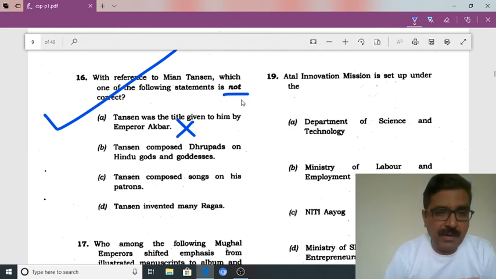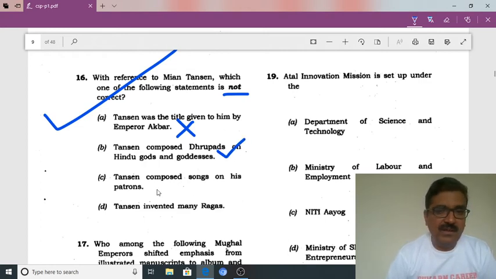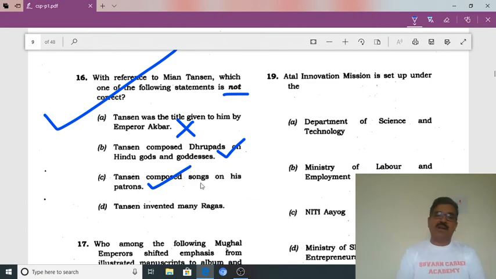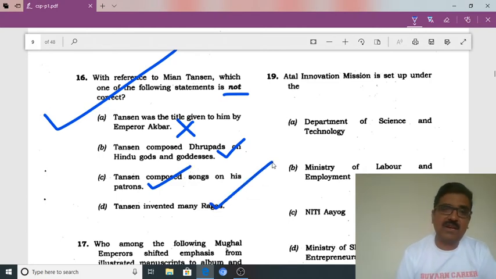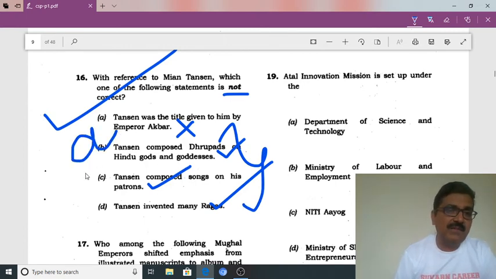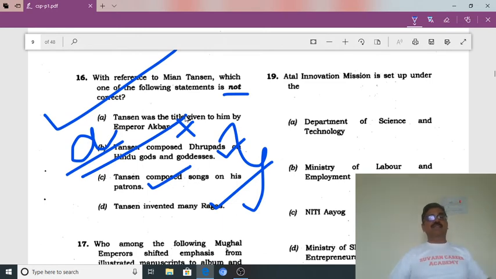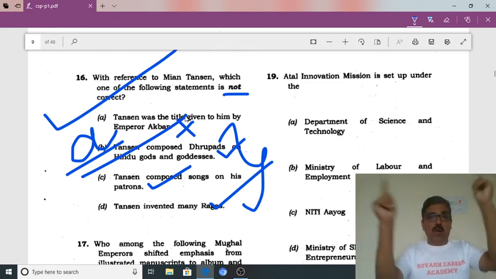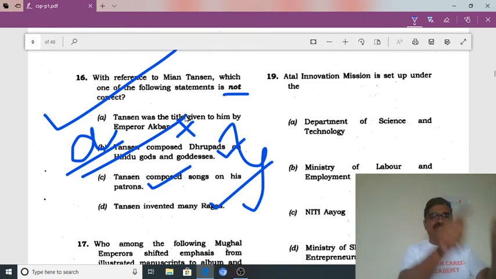Okay. Second statement, he composed Dhrupads on Hindu goddesses. Correct. Tansen composed songs on them, correct. Tansen invented many ragas. This is correct. Three statements are correct. Only one statement is wrong. So A is the answer here. A is the wrong statement. They have asked for the wrong statement. So the answer is A.